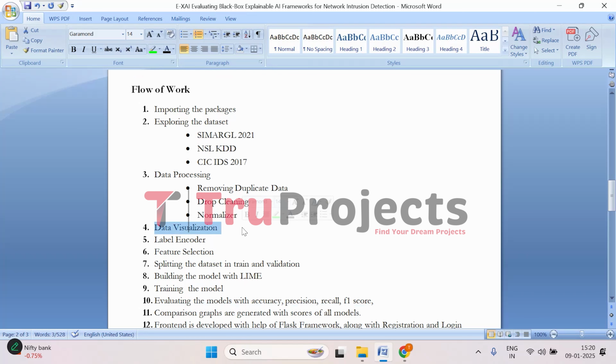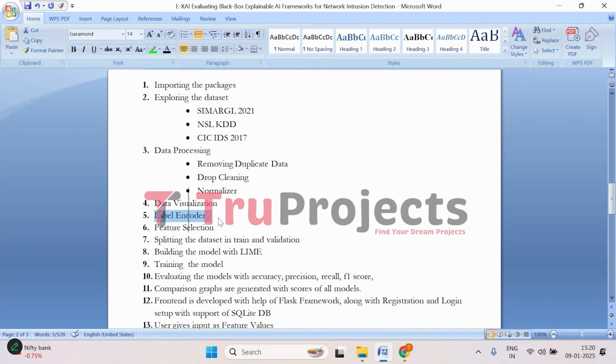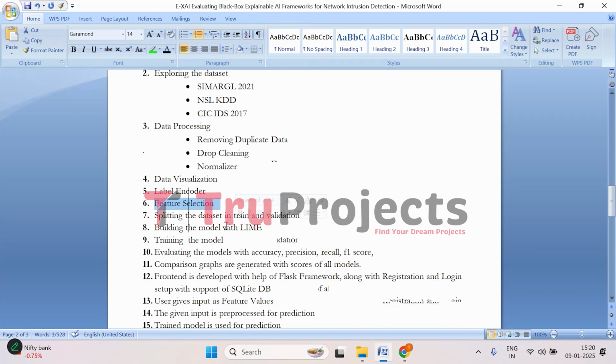Then we do visualization. Visual representations of the data are created to better understand patterns, distributions, and also relationships between features. And we convert all the categorical variables into numerical variables. After that, we select the most important features from the dataset to reduce the dimensionality and improve the model efficiency. Then we split the data into train and test, where the training set is used to train the model and the testing set is used to evaluate the model.